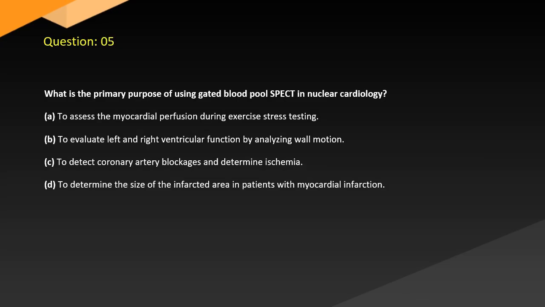Question 5. What is the primary purpose of using gated blood pool SPECT in nuclear cardiology? A. To assess the myocardial perfusion during exercise stress testing. B. To evaluate left and right ventricular function by analyzing wall motion. C. To detect coronary artery blockages and determine ischemia. D. To determine the size of the infarcted area in patients with myocardial infarction.